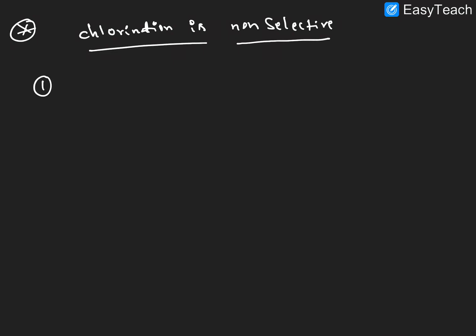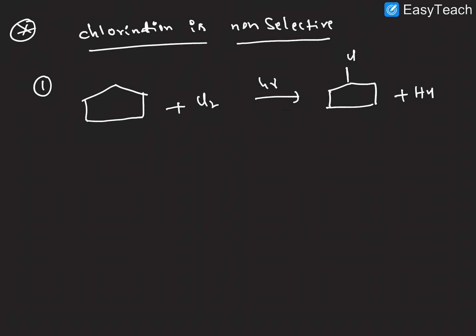We will take one example here. Example 1, this is an alkane reacting with Cl2 in the presence of light. Here monohalogenation takes place, only one kind of hydrogen is present in the alkane, all hydrogens are similar, plus HCl is forming.